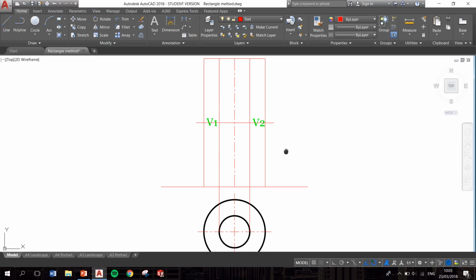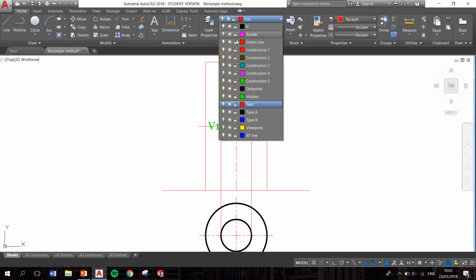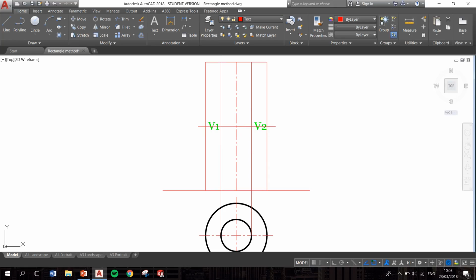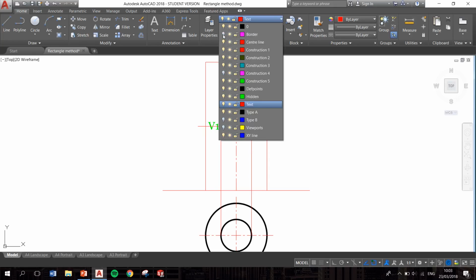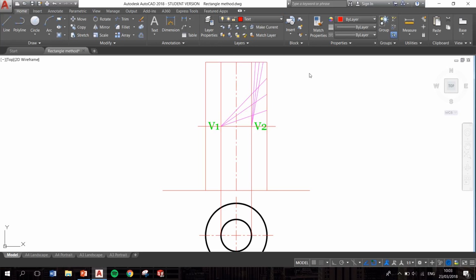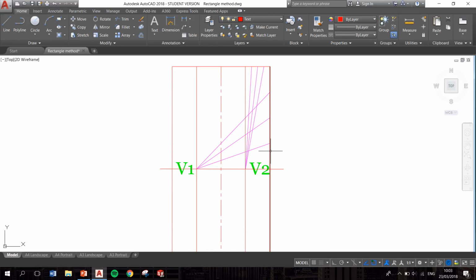So first thing we do, just turn this layer on. So you can see here I have divided the distance from my throat circle line to the top of my rectangle. I divide this distance here, from here to here, into a number of parts. So I just picked 4 parts here. You can divide it up into fewer or more depending on how accurate you want your hyperboloid to be.